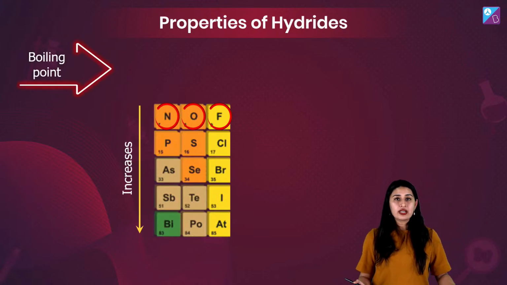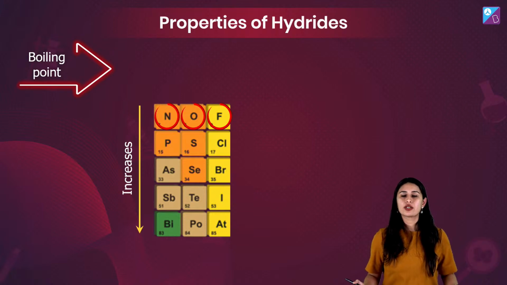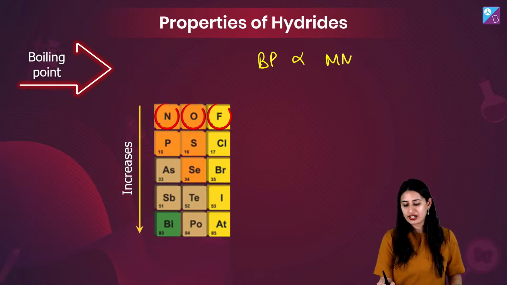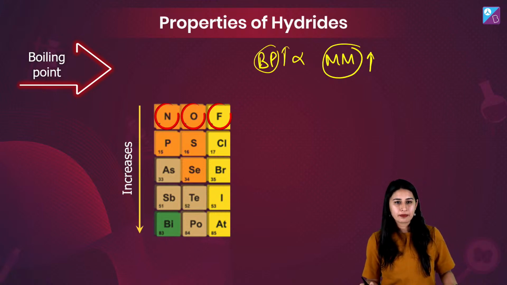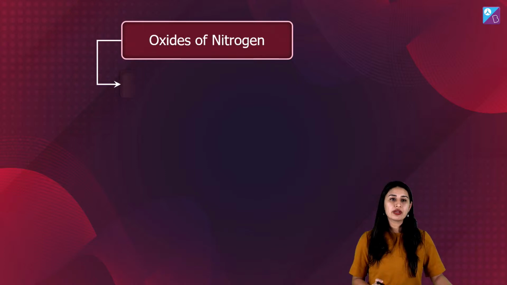Next is boiling point. Wherever you see the stronger forces of attraction, like ammonia, like water, like HF, higher boiling points. Exceptions. Otherwise, you know the rule, boiling point will be proportional to the molecular mass. As molecular mass increases, the boiling point should increase. Next is the oxides of nitrogen. Oxides of nitrogen में ये सब हैं.